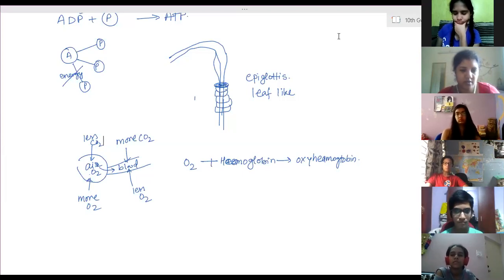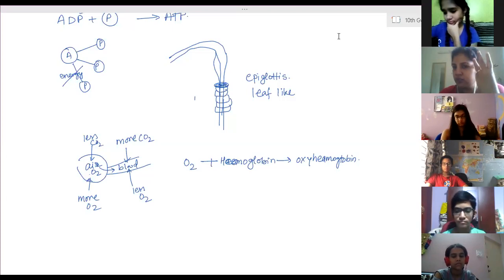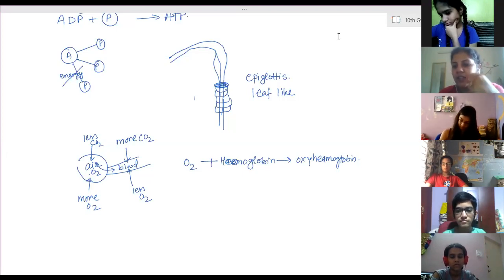Now here is how lungs are designed for increasing the area of exchange. Three points, always remember. One, the trachea divides into many bronchi, and finally ends up forming small balloon-like structures, millions of them, called alveoli. Second, alveoli are richly supplied with blood capillaries. Third, the alveoli are one cell thick structures.